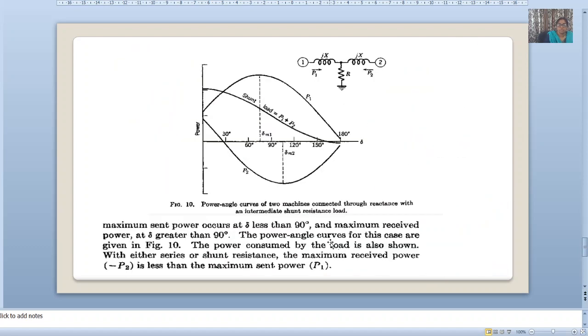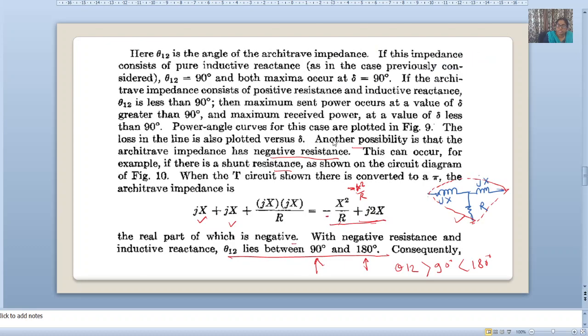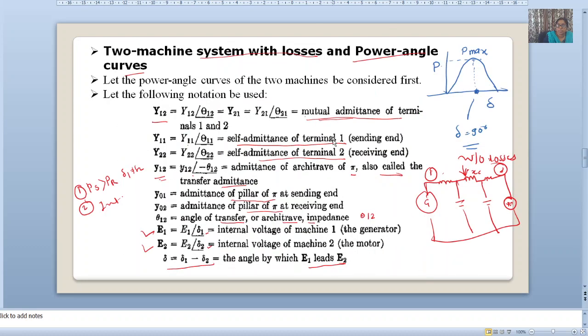So look here, this is our negative resistance, where we have already drawn jx, this is r. As we have discussed, in negative resistance theta 12 is greater than 90. If theta 12 is greater than 90, now we will put this in this equation.